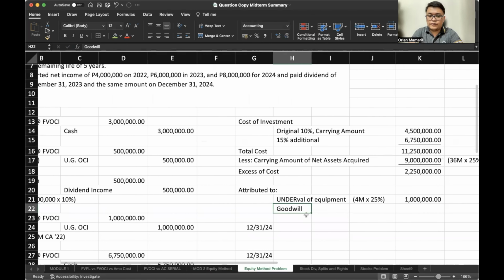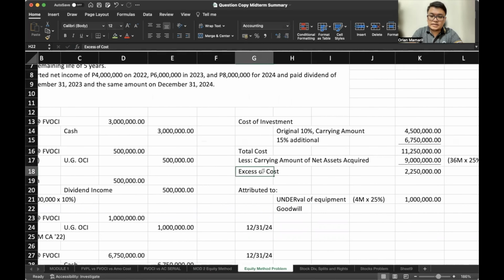So therefore, if our total excess is 2,250,000, 1 million is coming from the undervaluation of equipment, nothing else is given. The remaining 1,250,000 represents the goodwill. This is given because we believe as the investor in the potential of the company to grow. All right? Hence the term goodwill.